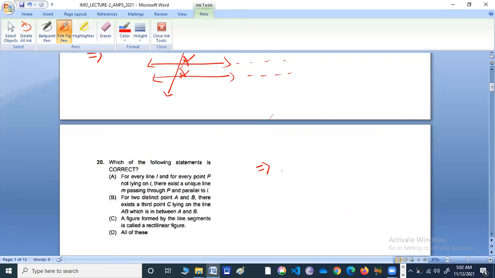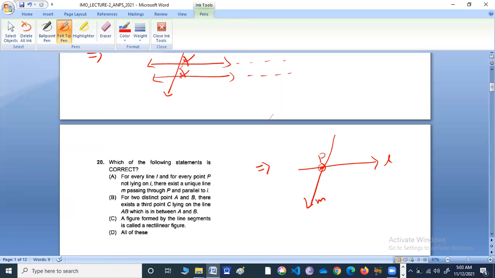Which of the following statement is correct? Option A. For every line L, so suppose this is line L. For every line L and for every point P lying on L, let us say this is P, there exists a unique line M passing through P. So suppose this is M, unique line M passing through P and parallel to L. So it cannot be true, okay?